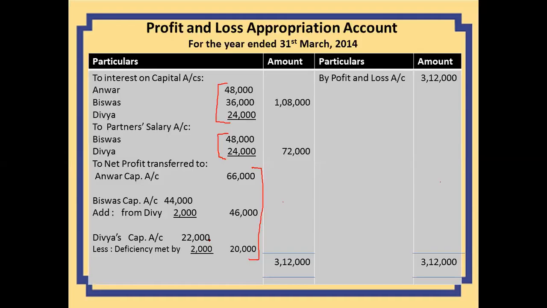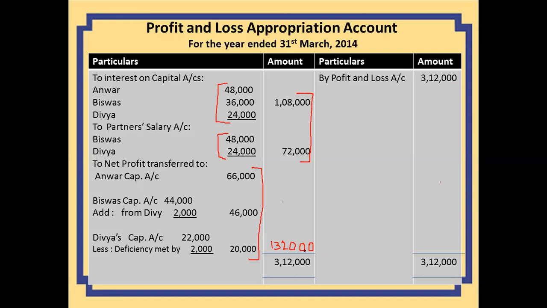So we'll go to the back slide and see. The 1,32,000 is the divisible profit that the firm has earned. Out of 3,12,000, when we deduct these 2 items, the divisible profit comes to 1,32,000.